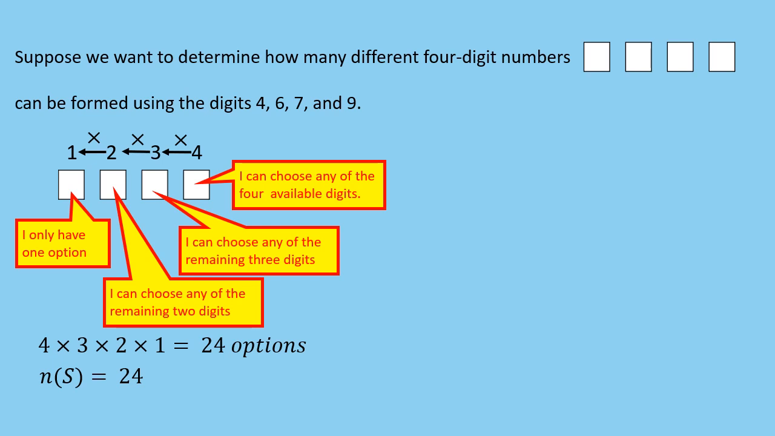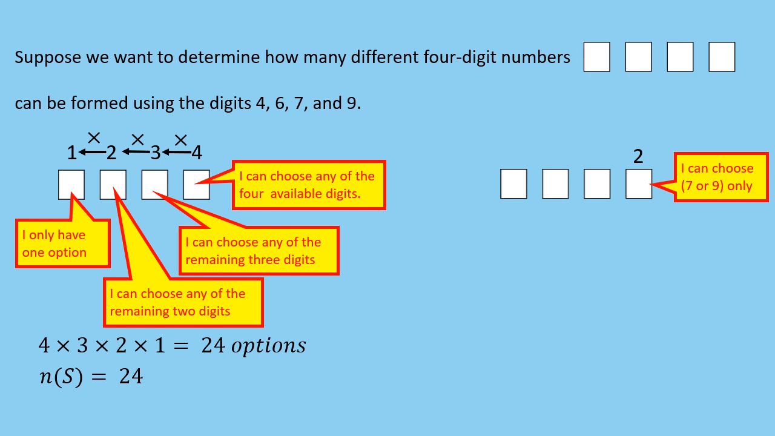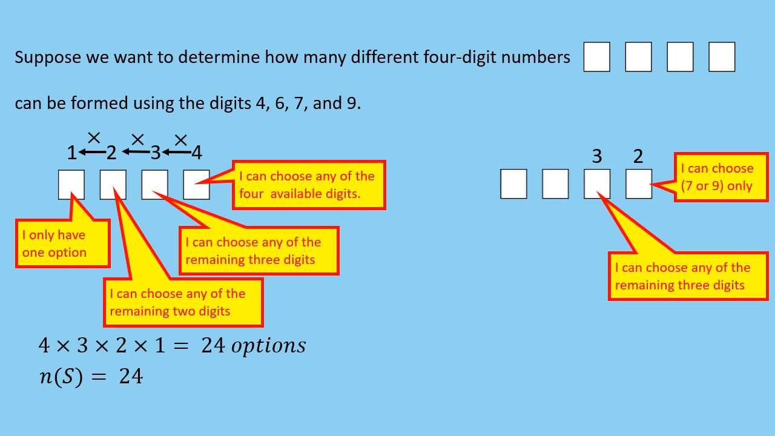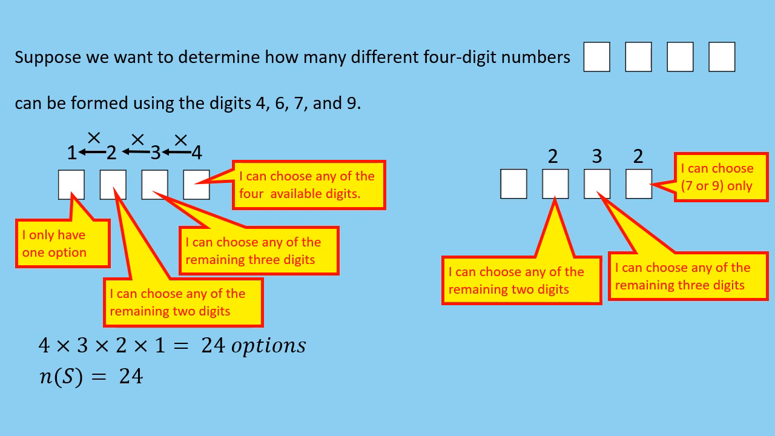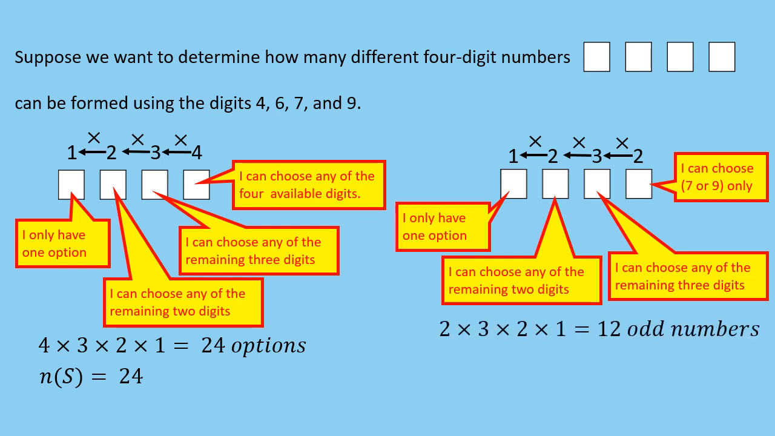To determine how many odd 4-digit numbers we can get, we know that an odd number always ends in an odd digit, so in our case, the ones place will have only 2 options, which are 7 or 9. Then we have 3 options for the tens place, because we used one of the digits in the ones place. Similarly, we only have 2 options for the hundreds place, and only 1 option for the thousands place. So, by applying the basic counting principle, the total number of odd 4-digit numbers that can be formed using the digits 4, 6, 7, and 9, will be 2 by 3 by 2 by 1, which equals 12. As a result, the number n of odd equals 12.